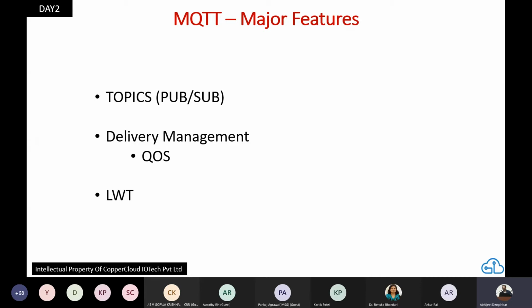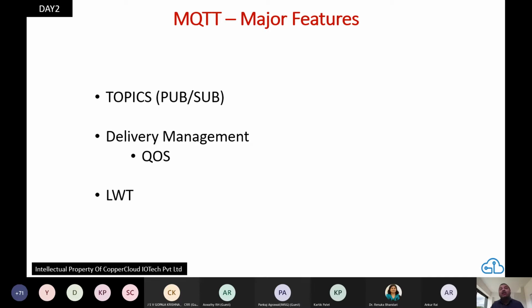First and foremost, it allows us the beautiful concept of topics, and it manages all the complexity that is associated with topics. It will create topics, it will destroy topics, it will keep track of who all have subscribed to this topic, and it will make sure that if there are 20 people listening to the door, unless all 20 have received the message, it will not be deleted from the topic. So the first job that MQTT does for us is topic management. It makes sure that all the publishers and all the subscribers are able to use the topics properly.